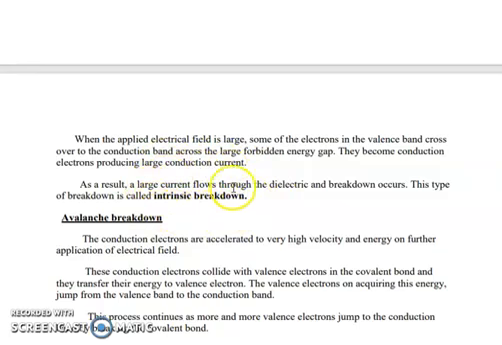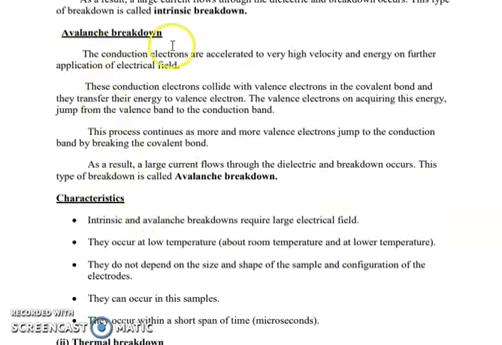So if the applied electric field exceeds a critical value, then the valence electrons go to the conduction band where they are free to conduct current. Thus, a large current flows through the dielectric, which means a breakdown occurs, and that breakdown is what is called intrinsic breakdown.